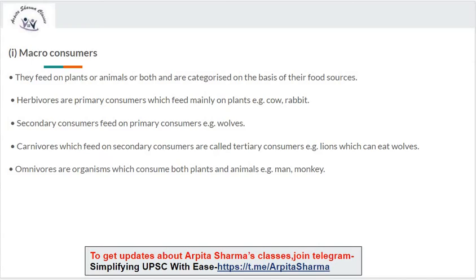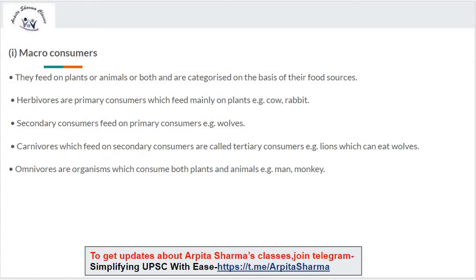Macro consumers feed on plants or animals or both and are categorized on the basis of their food sources. Herbivores are primary consumers which feed mainly on plants. Example, cow, rabbit.